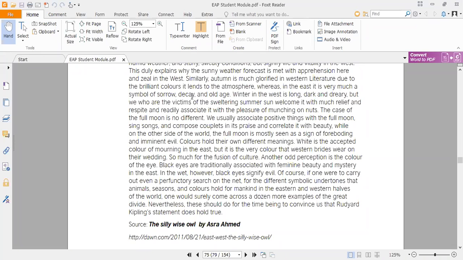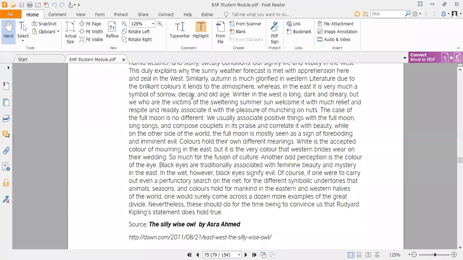and it is a break from the long summer and from the long sweaty condition as well. And we celebrate it a lot, and we get a lot of other things to eat in this good weather, that is the weather of the winter. The case of the full moon is no different.